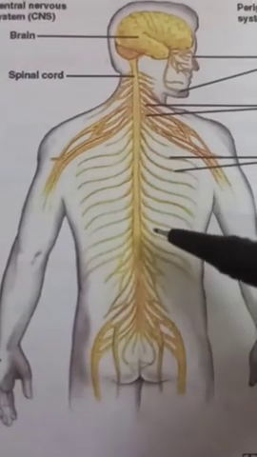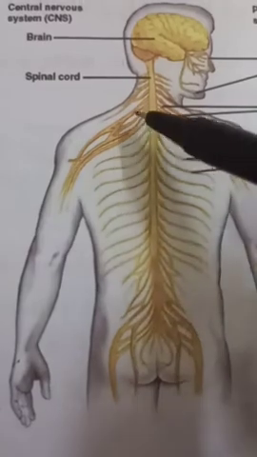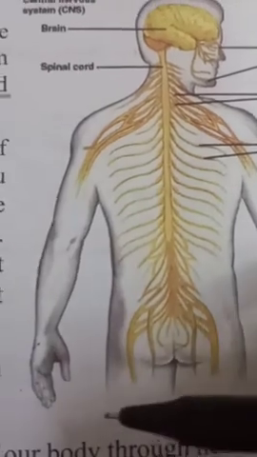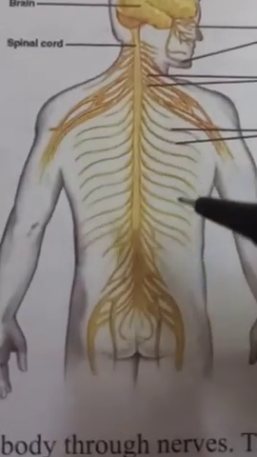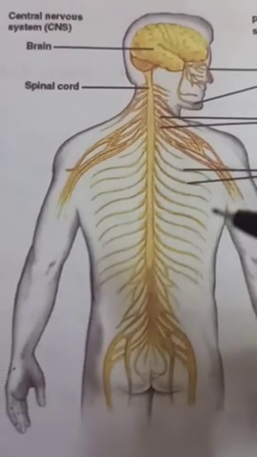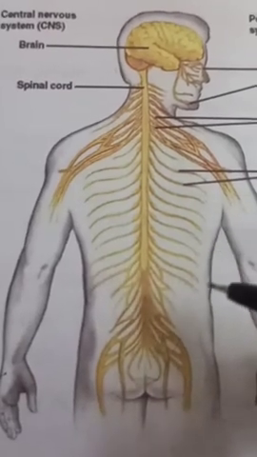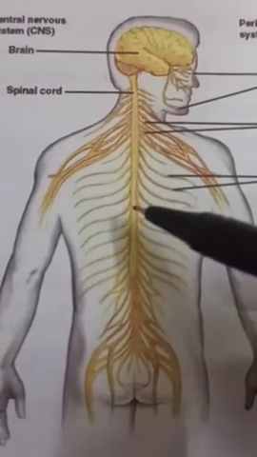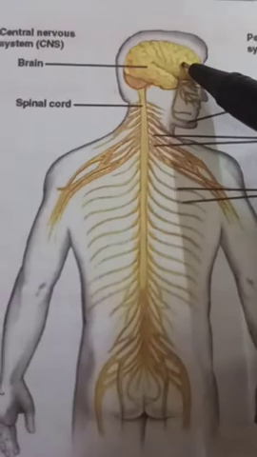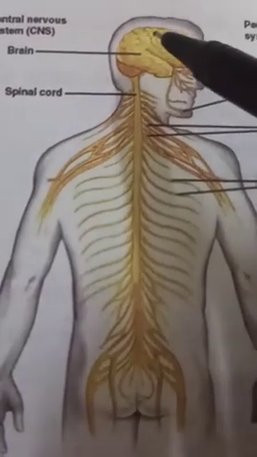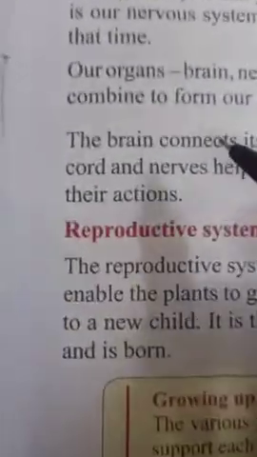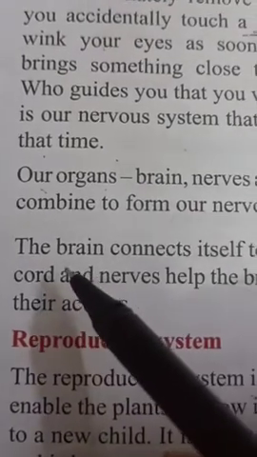Okay, so these are all the branches of the spinal cord, and they go to each and every part of our body. That's why we can feel anything. When anything happens to any of our body parts, we feel it from that body part, and immediately that message comes to the spinal cord, and through the spinal cord the message ultimately goes to our brain, and then our brain instructs us what to do in that situation. Okay, so this is the nervous system and the organs of the nervous system.